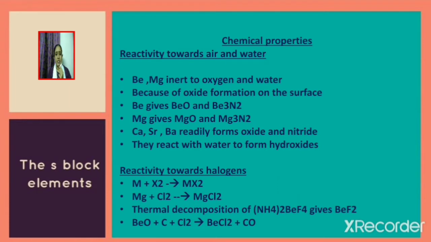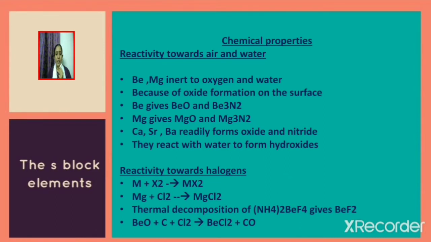Next, we shall discuss the reactivity towards halogens. Alkaline earth metals or group 2 elements react with halogens to give halides of the formula MX2. For example, magnesium reacts with chlorine to give magnesium chloride MgCl2. Next, we shall see how beryllium fluoride BeF2 is prepared. It is prepared by the thermal decomposition of (NH4)2BeF4.